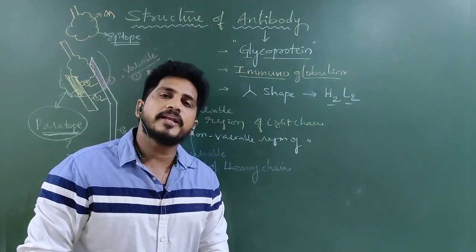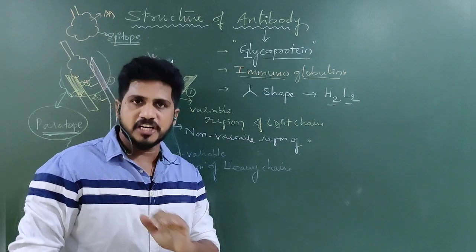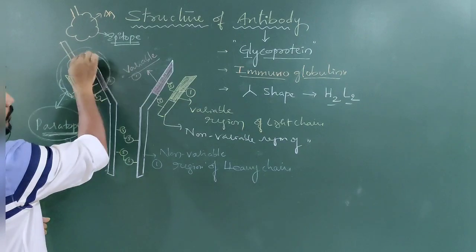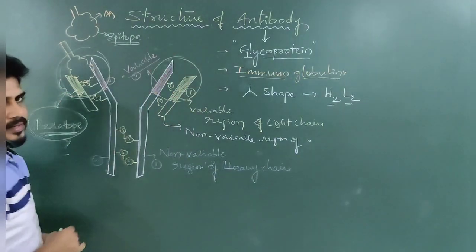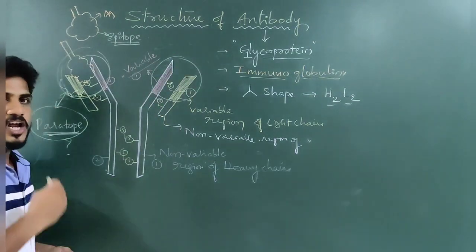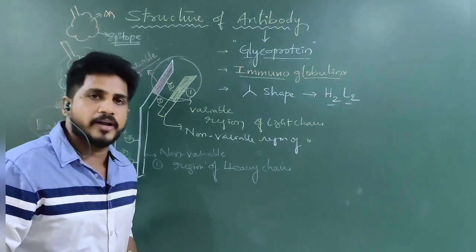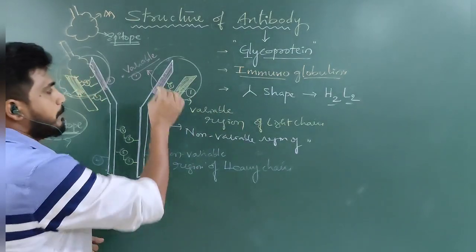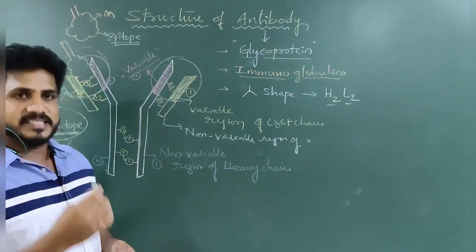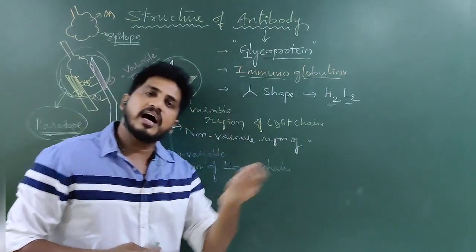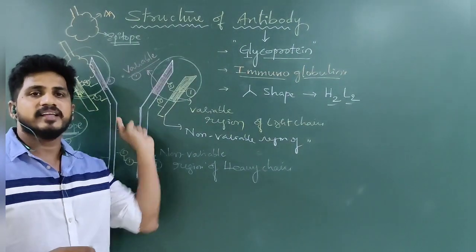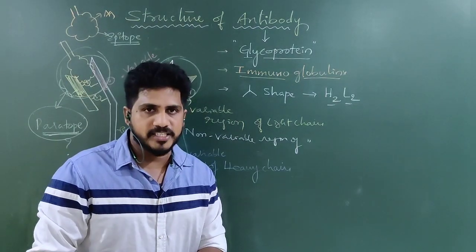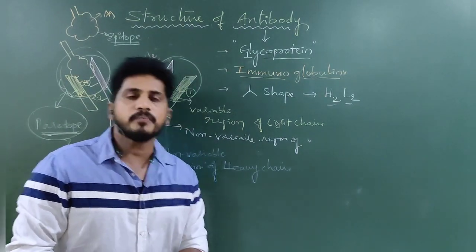Now my question: how many paratopes are present in one general or typical antibody structure? Two. This is one paratope and this is one paratope. Other than the paratope, everything is non-variable region, meaning their amino acid sequences are common from one antibody to another. But the paratope amino acid sequences of one antibody are different from another antibody. That is the reason they are specific. Why are antibodies specific? Because the paratope amino acid sequences are different from one to another.